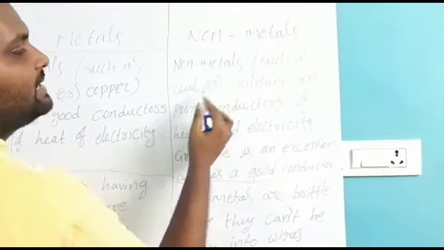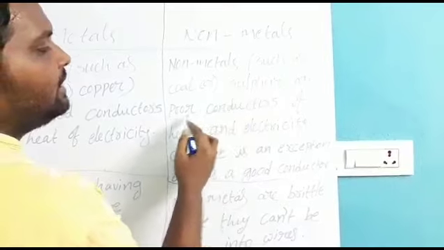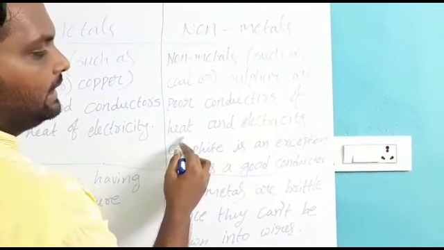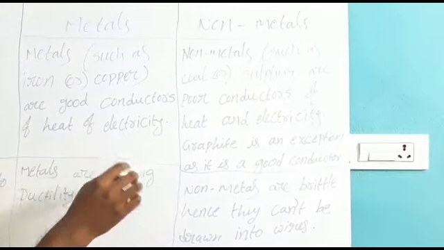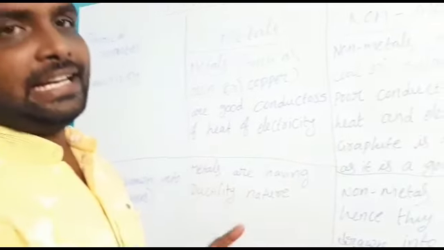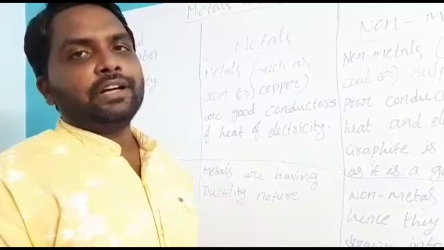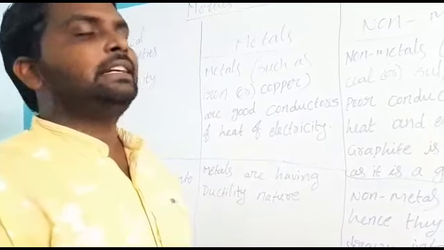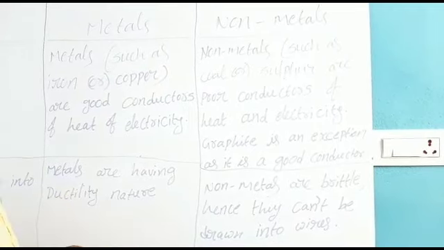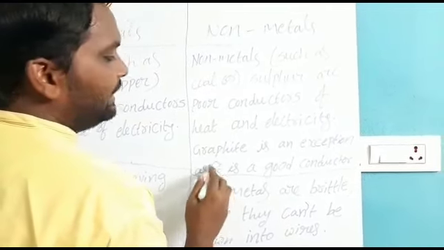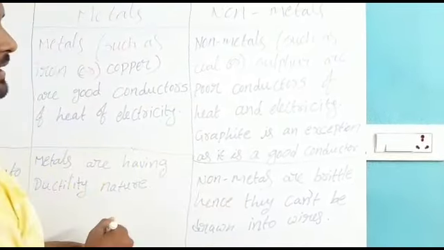Non-metals such as coal and sulfur are poor conductors of heat and electricity. That means non-metals may not have the conductivity property, or if they do, very poor conductivity, like coal and sulfur. And another exception is there.